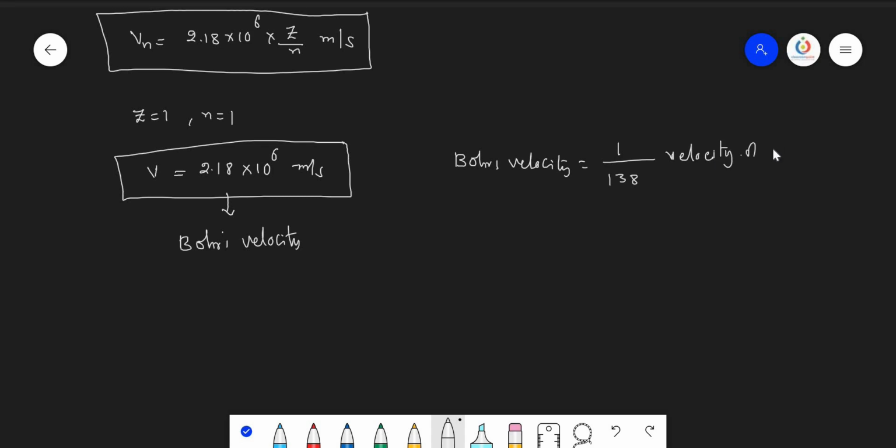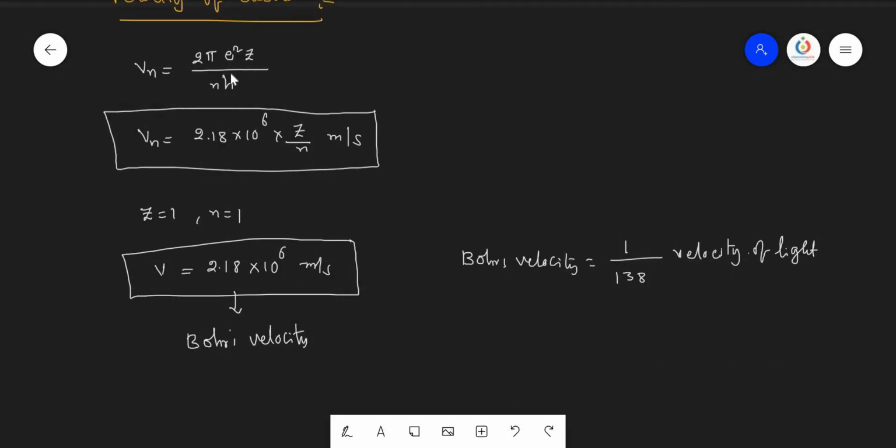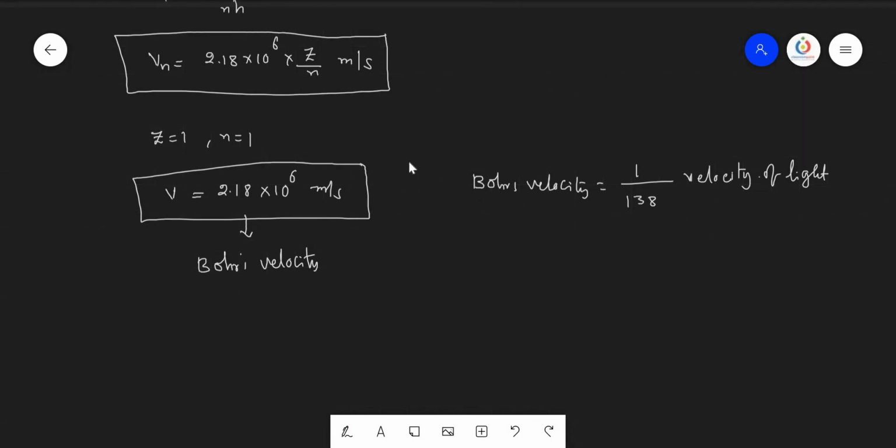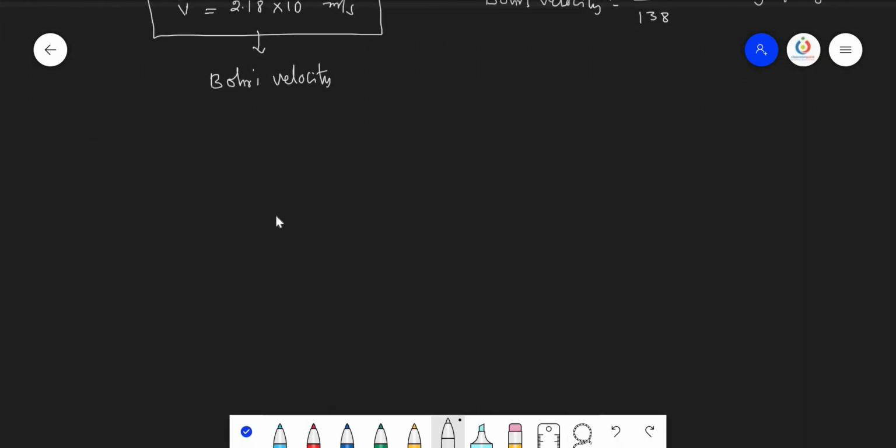If you take the velocity of light and divide it by 137, you get the Bohr's velocity. In this formula, these are all constants, and V is directly proportional to Z by N. From this we can get some related information. If Z remains constant for a particular element, V is inversely proportional to N. It means that when the value of N increases, the velocity of the electron decreases.